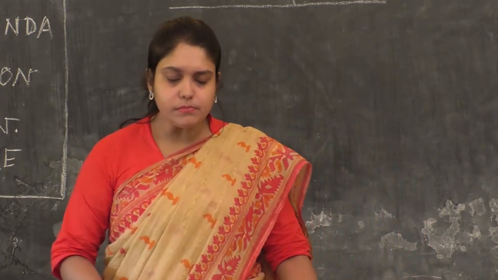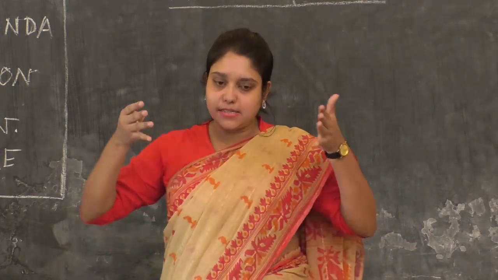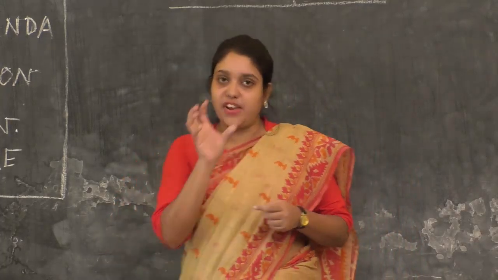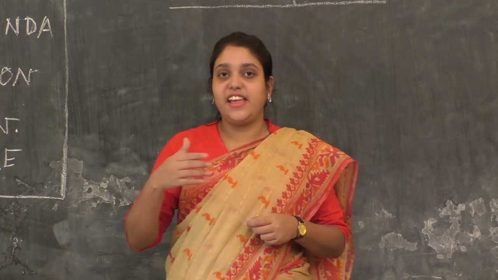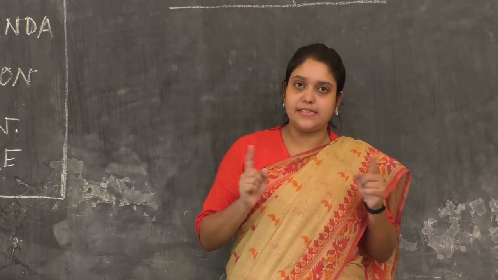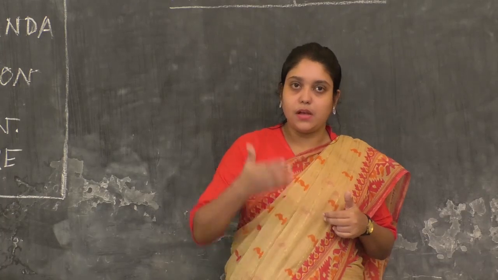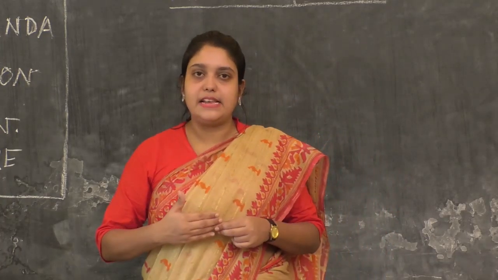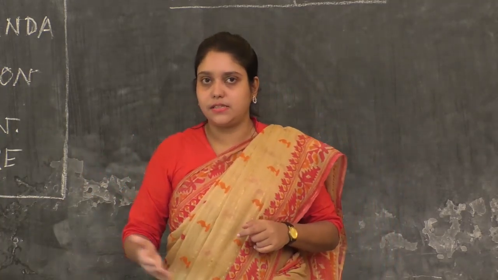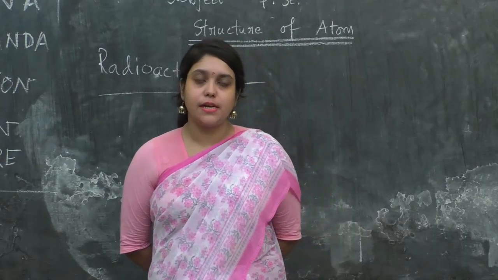Next, it was observed that the ray that is emitted from a radioactive element contains three different types of radiations: alpha ray, beta ray and gamma ray.